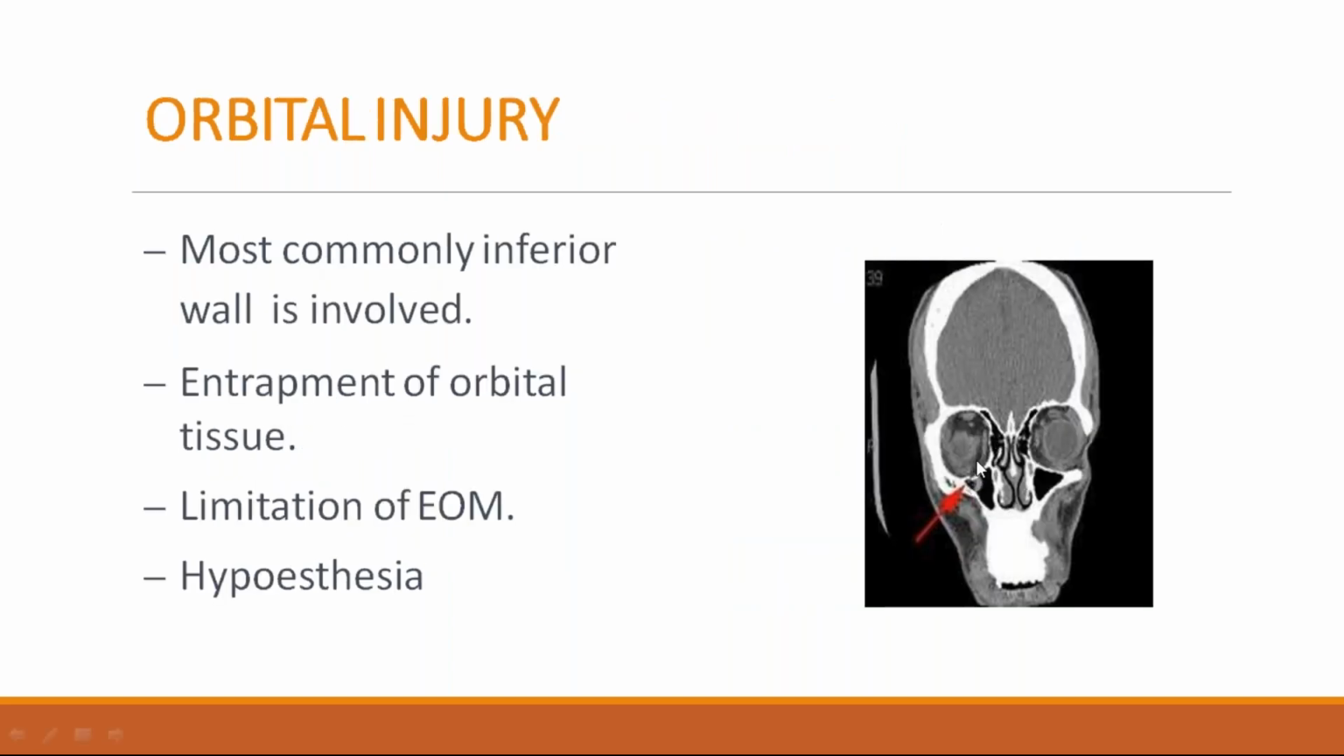Orbital injury: you can see blowout fracture of the orbit. Most commonly, the inferior wall is involved because it is the weakest wall. There will be entrapment of the orbital fat or orbital tissue. Sometimes muscles also entrap. There will be a positive forced duction test with limitation of the extraocular movements. Sometimes there will be hypoesthesia of the skin around this region because the infraorbital nerve is involved.